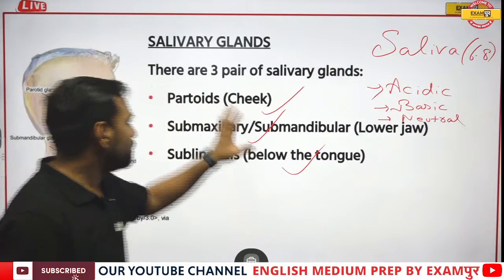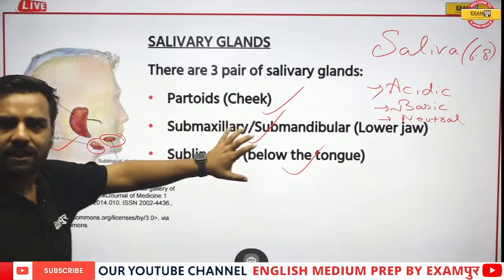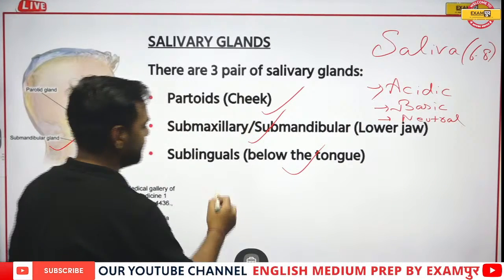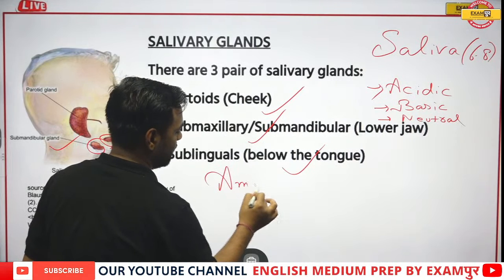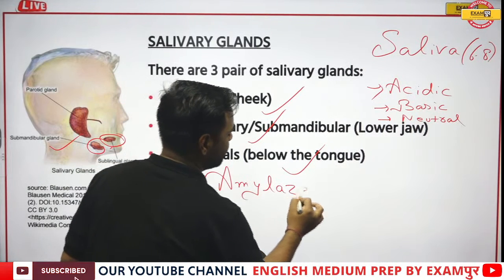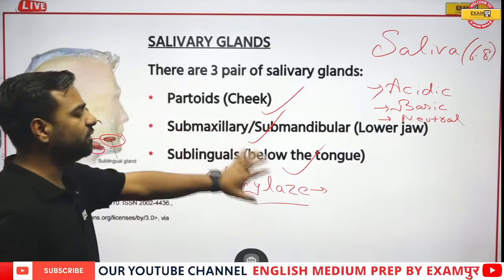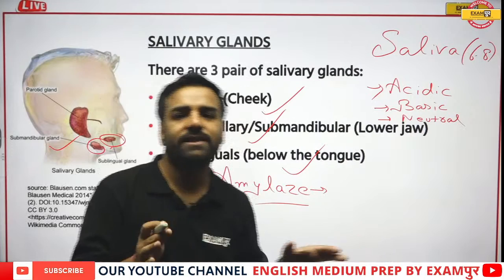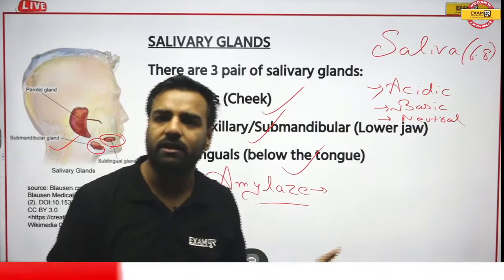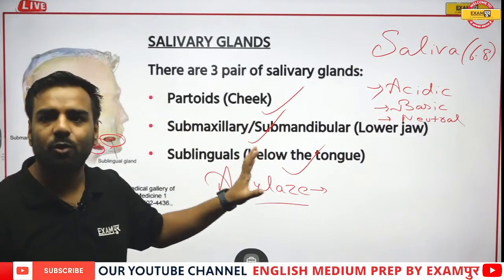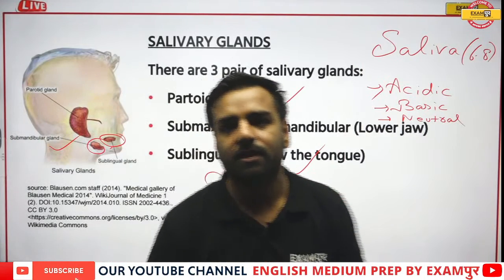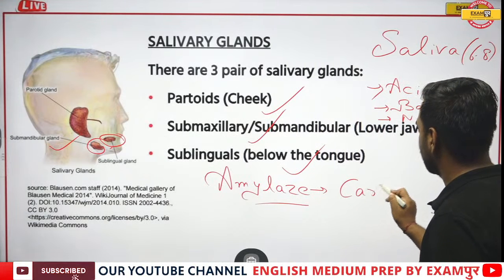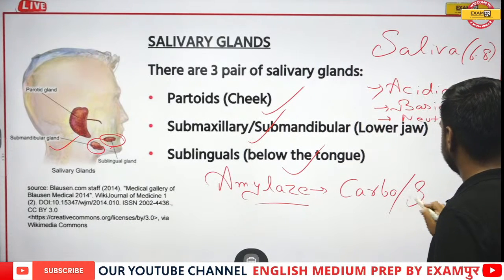Now, I was talking about the salivary glands. We have discussed each and everything. Apart from that, there was an enzyme known as the amylase enzyme. So what was this amylase enzyme doing? It was actually helping in the digestion of carbohydrates, or you can say starch. But do not go with the wrong concept. Yes, it is slightly acidic in nature. So I'm writing here carbohydrate or starch.